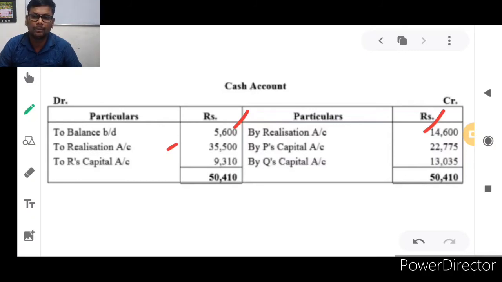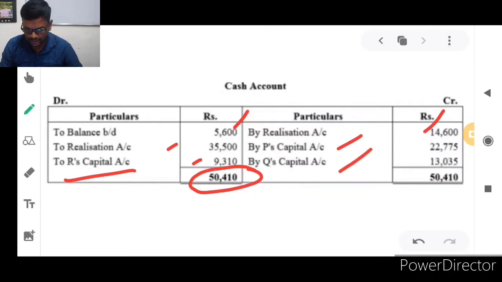35,500 rupees. We have this amount in cash, and you know that R's capital account shows a debit balance, which is the debit side in excess of the credit side, that is 9,310 rupees, collectively 50,410 rupees. And in the capital account you get the information about the credit balances of capital for partners P and Q, that is 22,775 for partner P, 13,035 rupees for partner Q, and collectively 50,410 rupees.